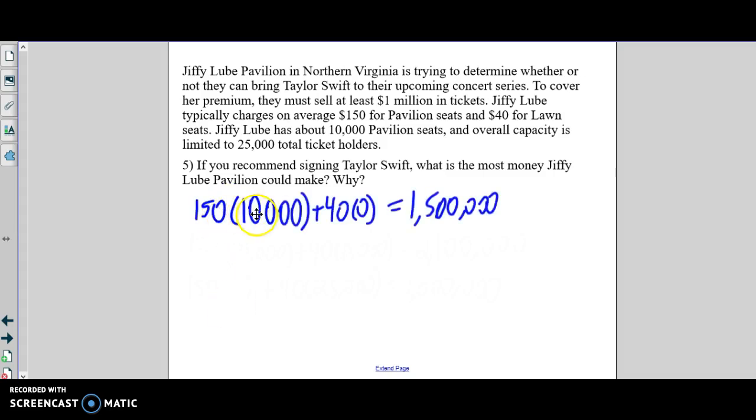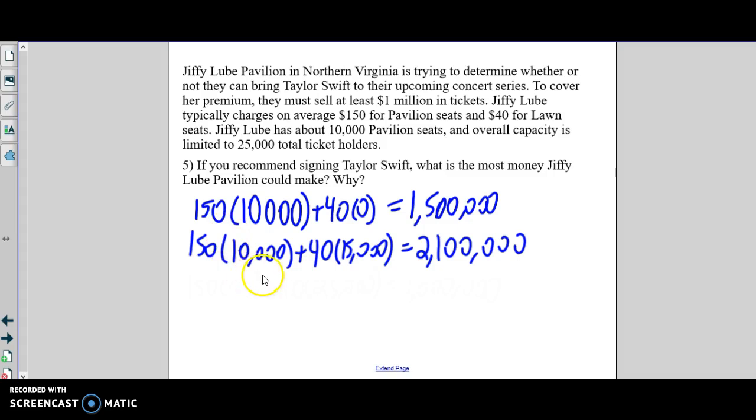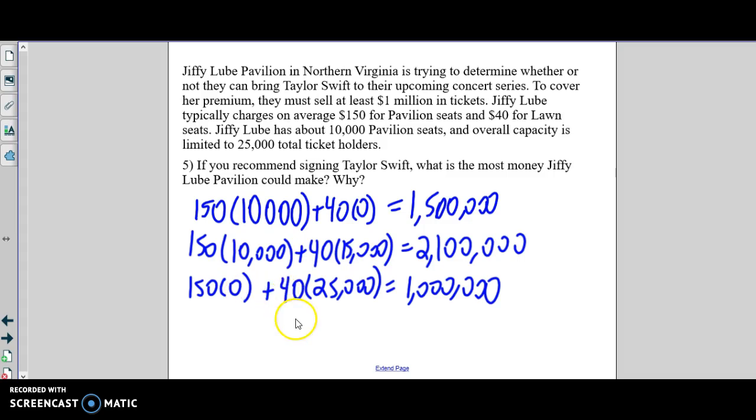So first one here is if I plug in the 10,000 for my pavilion and 0 for my lawn seat, I'd end up with $1,500,000. So I've gone over the million. I'm going to make a profit of $500,000. If I use 10,000 pavilion and 15,000 lawn, I'm now at 2.1 million. So I've made over $1 million extra, which is great. And then if I use the 25,000, I fall exactly at $1 million. So I'd break even, but it's not my maximum.